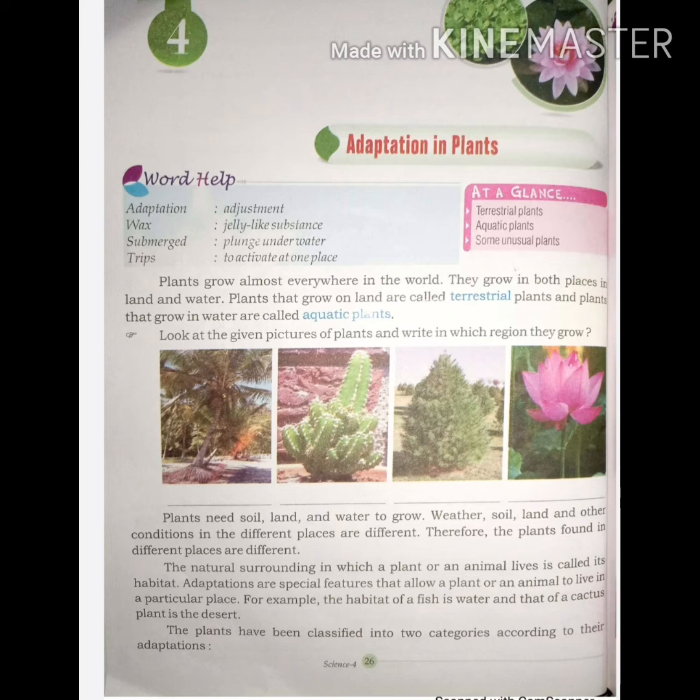Example: banyan, neem, grass, teak, etc. Plants in hilly areas. These types of plants need very low temperature to grow because on hills the climate is cold and dry. They have few stomata because their leaves do not lose much water. They have needle-like leaves which help in sliding the snow and in avoiding water loss. These trees do not have flowers but have cones, therefore they are called conifer plants. For example, pine, deodar. They receive heavy rainfall.